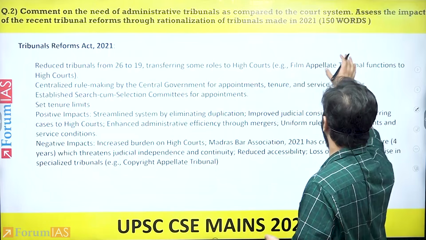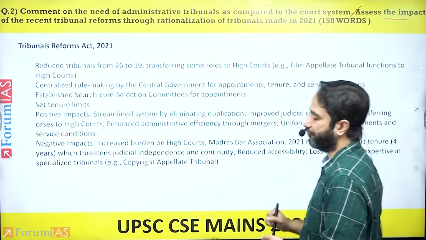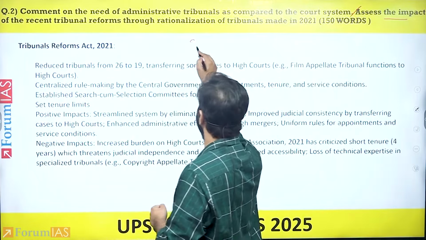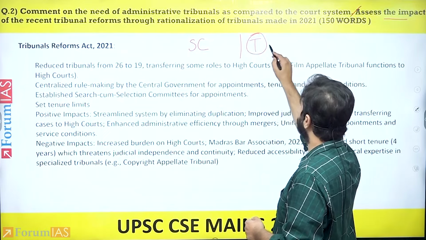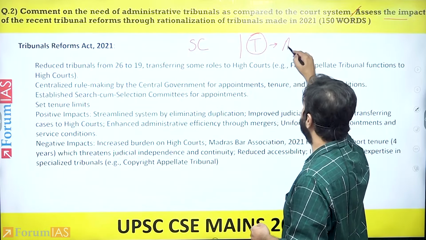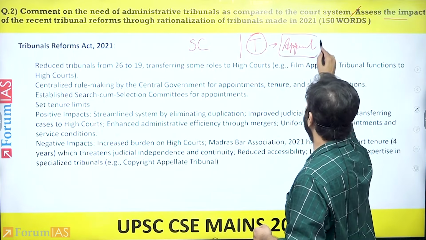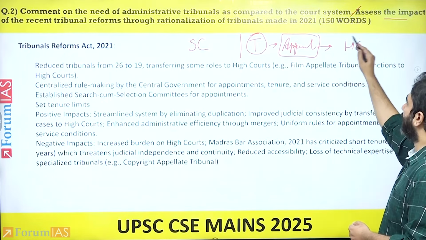Then you get to the next part of the question. Assess the impact of the recent tribunal reforms. Now, one of the things that had happened is long back the Supreme Court said that if a case is to be appealed of a tribunal, initially, it used to go directly to be appealed to the Supreme Court. Supreme Court later said that the appeal would lie, or the appellate jurisdiction would lie with the High Court.